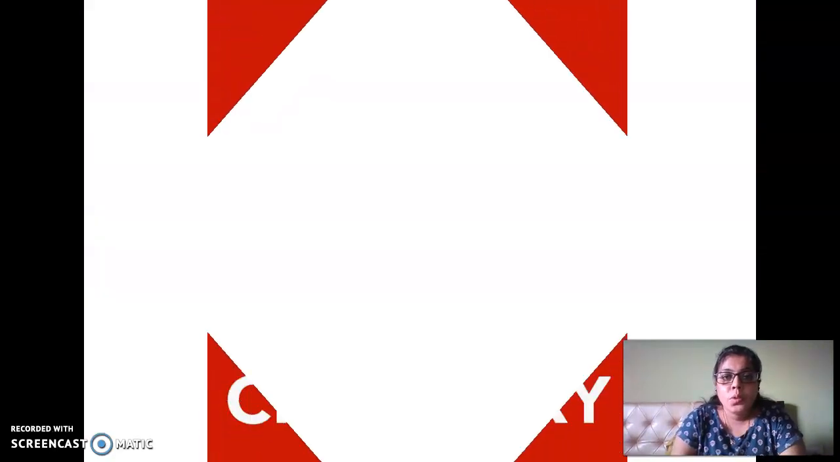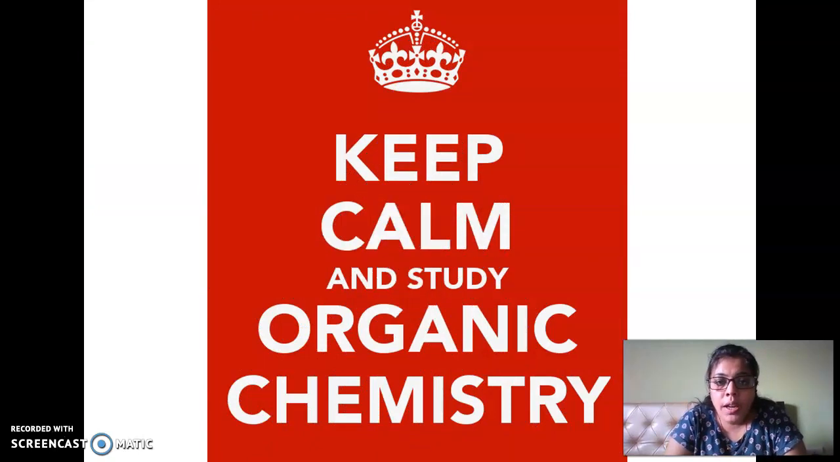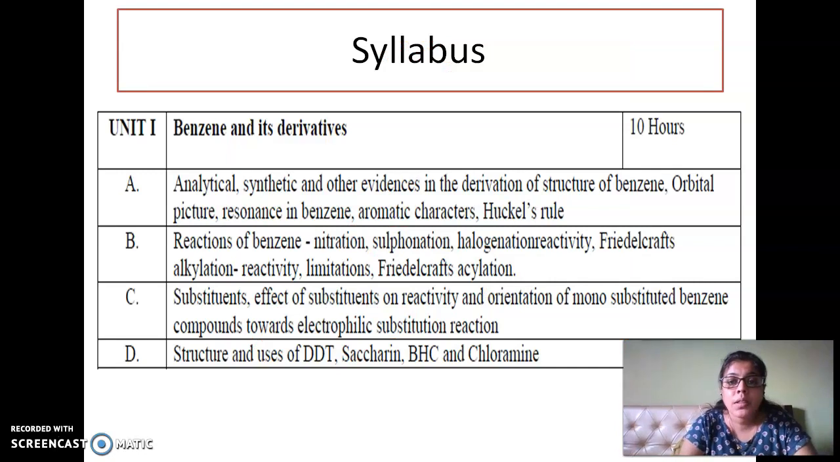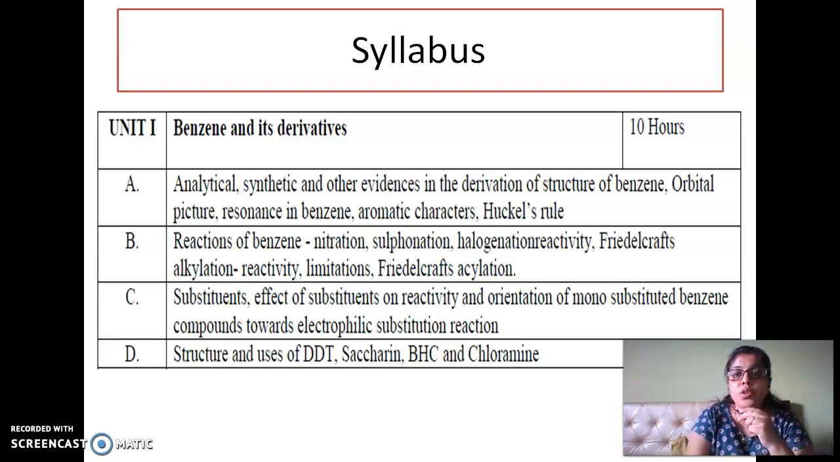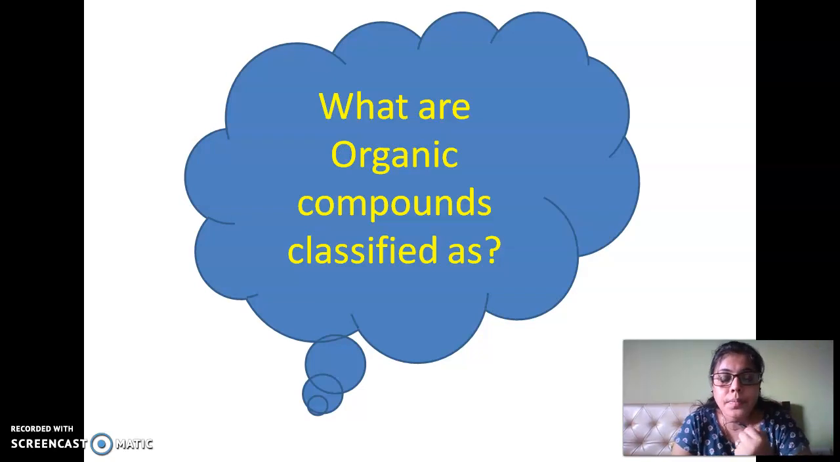Okay, so being chemistry, we have to be calm and study organic chemistry. That is what our mantra is. So as per the syllabus, we are going to go for the first, that is A, analytical, synthetic and other evidences in derivation of the structure of benzene.